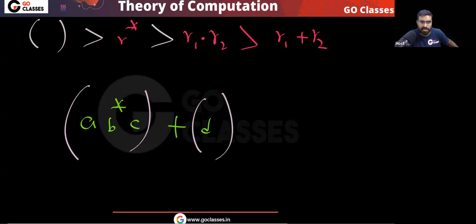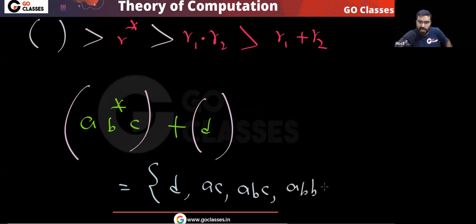So tell me, what is your language? Your language has D. Your language has AC. Your language has ABC. Your language has ABBC, and so on. Yes or no?